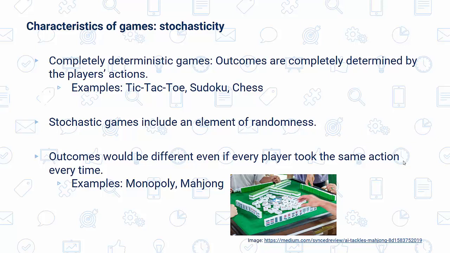That is, if you play the game several times, the outcome will be different even if every player took the same action every single time. Games dominated by stochastic outcomes include poker, blackjack, Monopoly, and any game that heavily depends on die throws, unless one can manipulate the throw of a die.